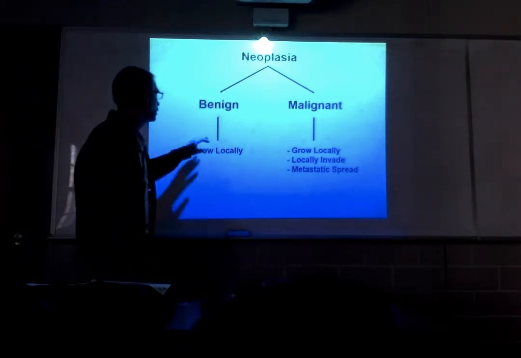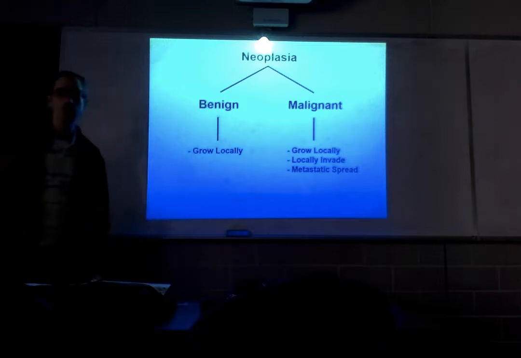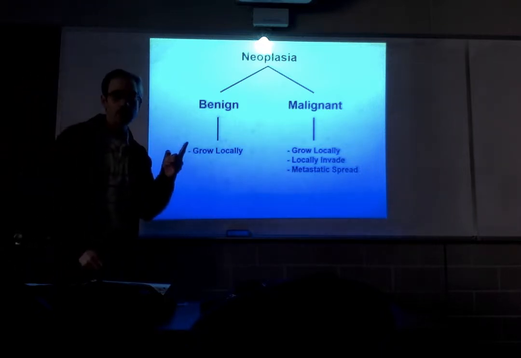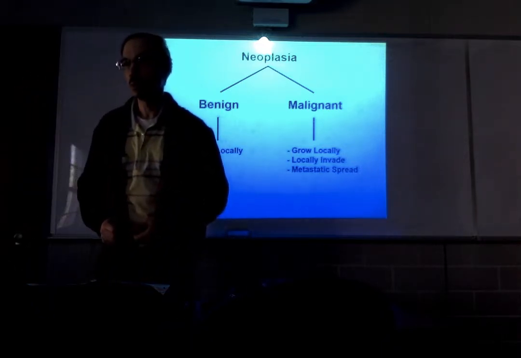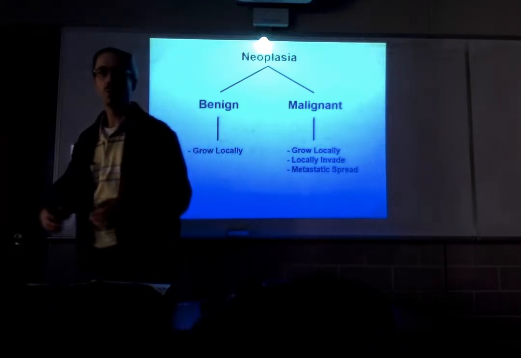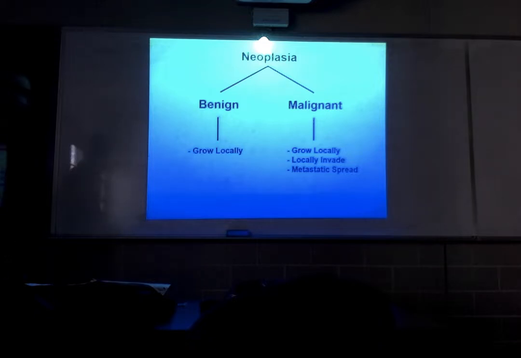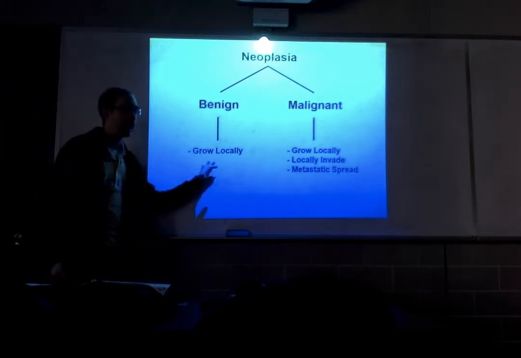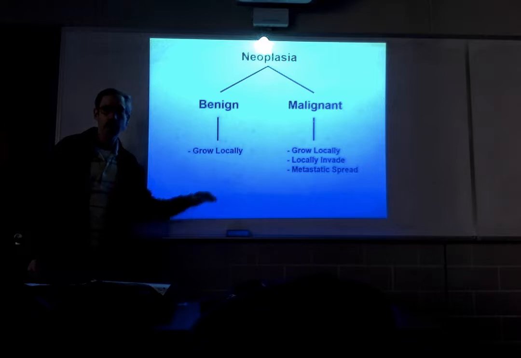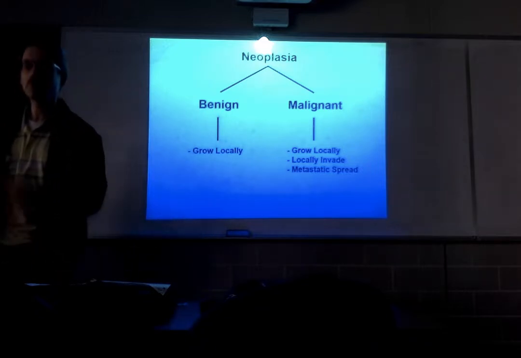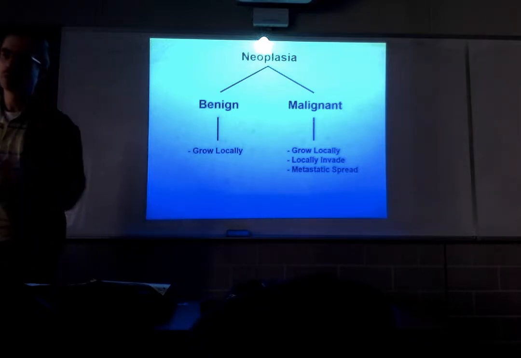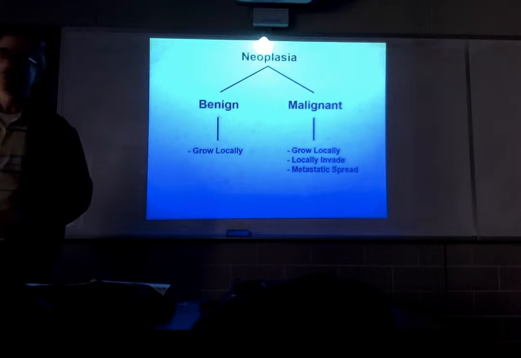Okay? Now we defined the characteristics of benign and malignant neoplasms. We said that benign neoplasms only grow locally, generally starting off as one cell that loses proliferative control. That one cell divides into 2, 4, 8, 16, 32, etc. As it grows, it can only grow locally, so it has to grow by pushing up against its surroundings. Well, that causes the surrounding tissue to atrophy. And as the tissue atrophies, it leaves a rim of atrophic tissue around the expanding neoplasm.